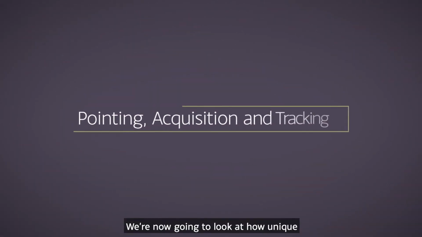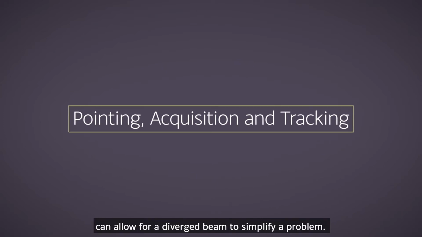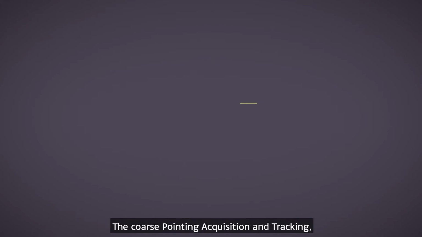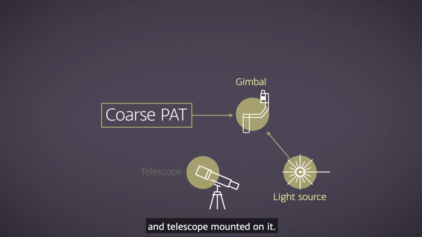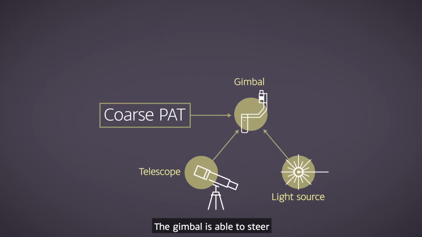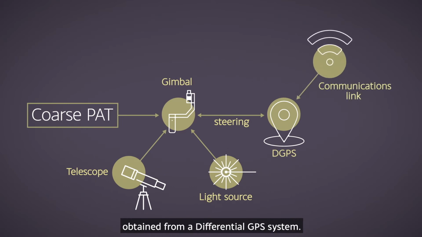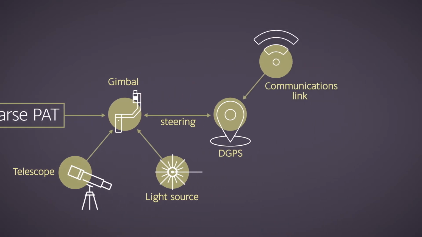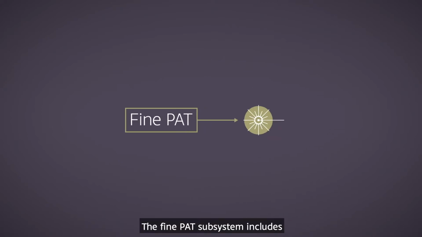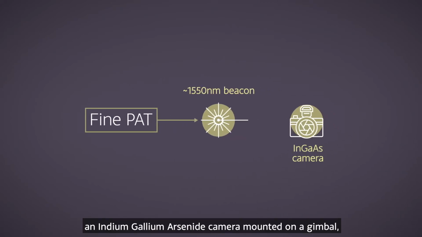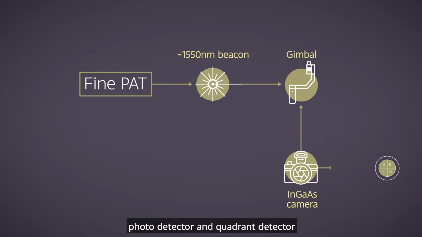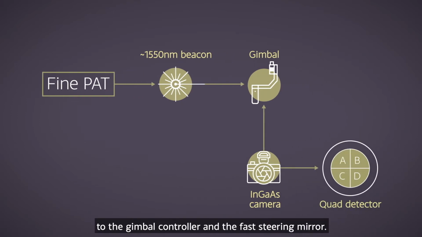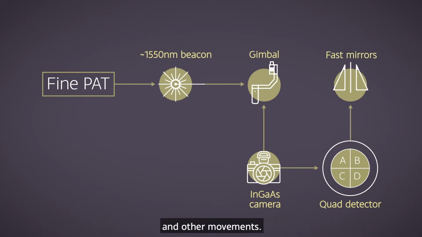We're now going to look at how unique link length range for HAPS can allow for a diverged beam to simplify a problem. The coarse pointing acquisition and tracking, or PAT subsystem, includes a gimbal with the light source and telescope mounted on it. The gimbal is able to steer according to coordinates of two sites obtained from a differential GPS system. The fine PAT subsystem includes an optical beacon, an indium gallium arsenide camera mounted on a gimbal, spatial light modulator, photo detector, and quadrant detector able to feed back the steering information to the gimbal controller and the fast steering mirror. The feedback loop compensates for vibrations and other movements.